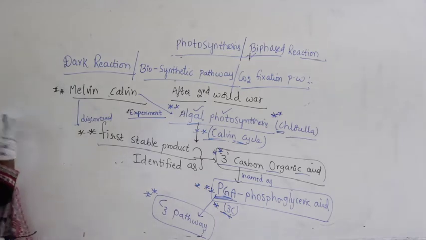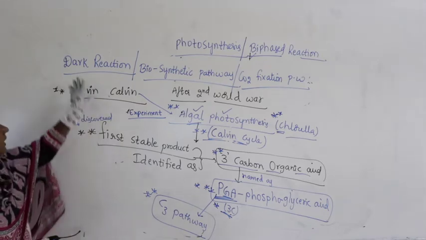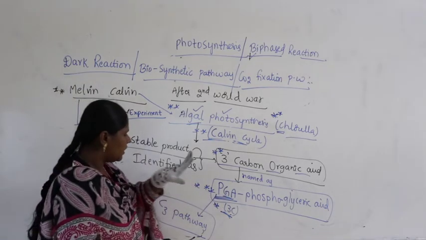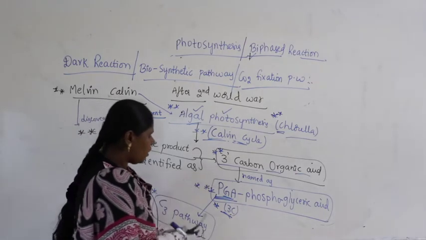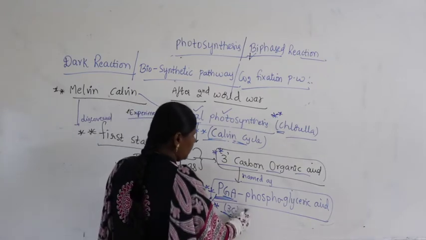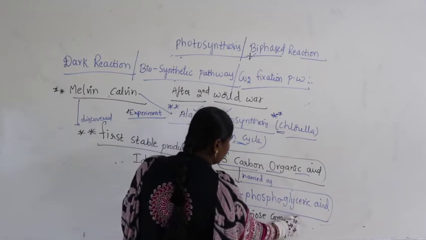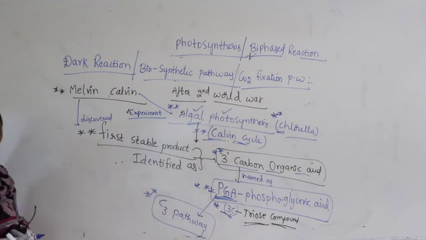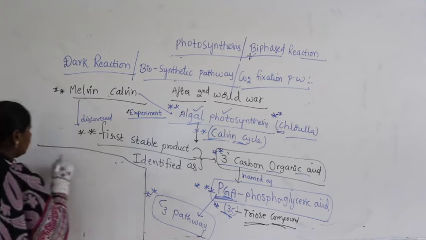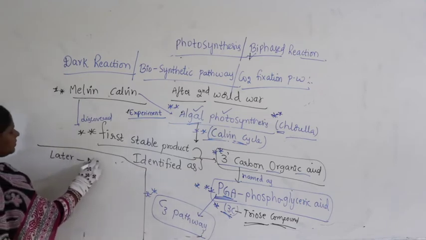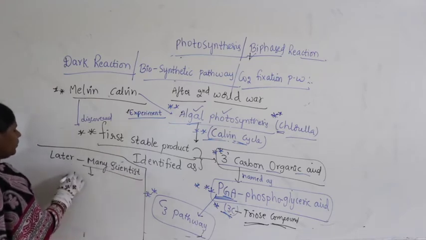So, in Melvin Calvin's observation, the first component formed in the dark reaction is PGA. That is why he referred to the pathway as the C3 pathway, because the first component has 3 carbons. He referred to that as a triose compound. Triose means it has 3 carbons. Then later many scientists studied this and did different experiments.